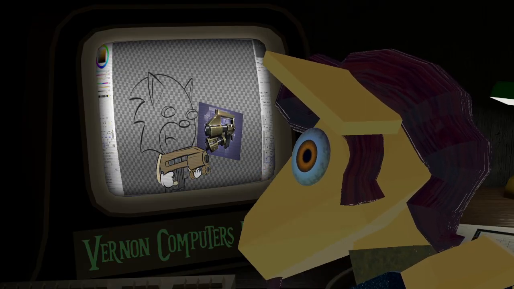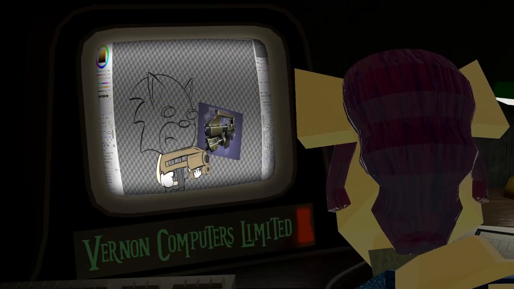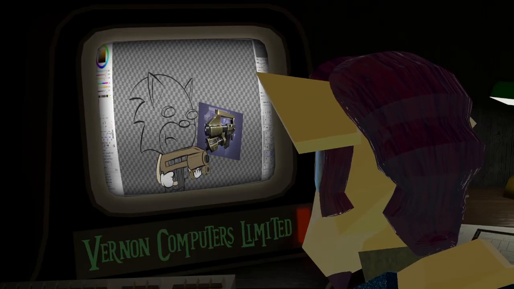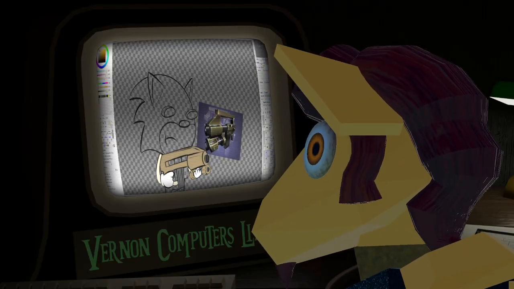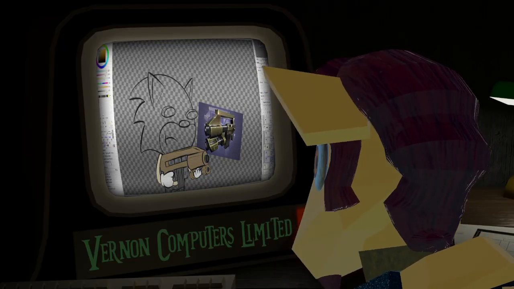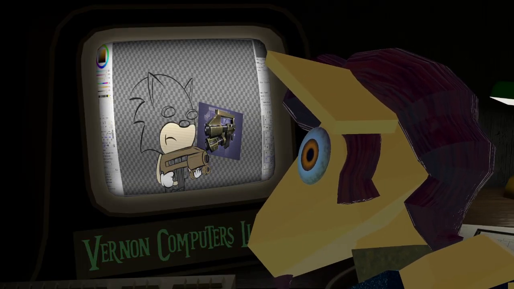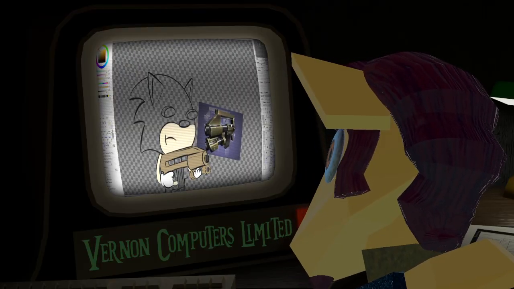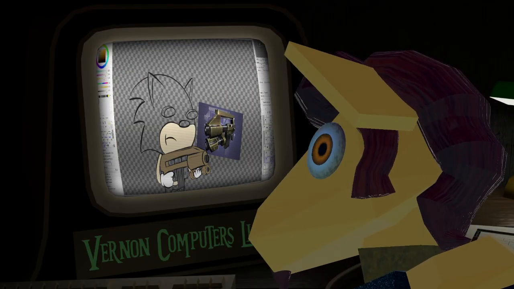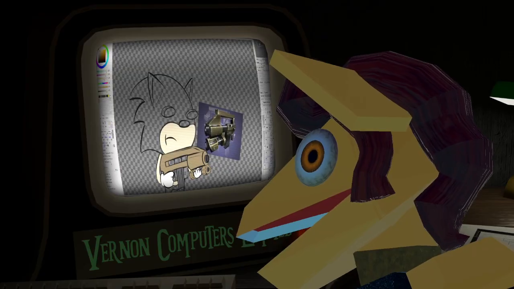If I try to fill this, what happens? Merged image. There we go. Gap tolerant.